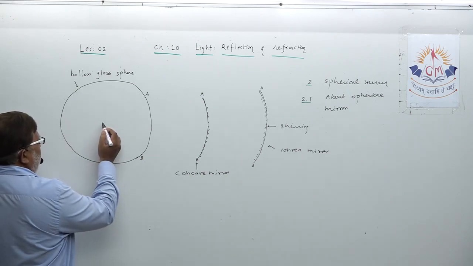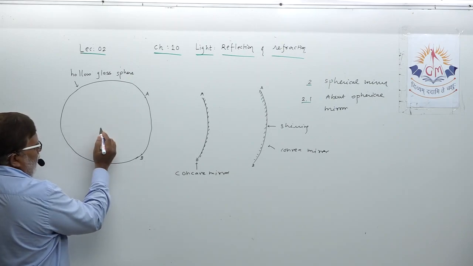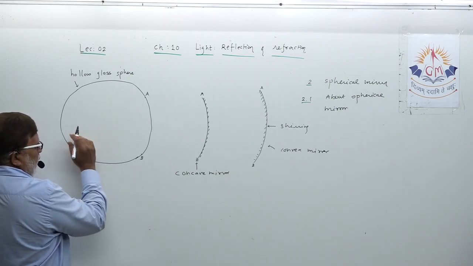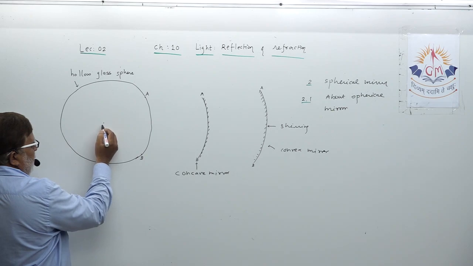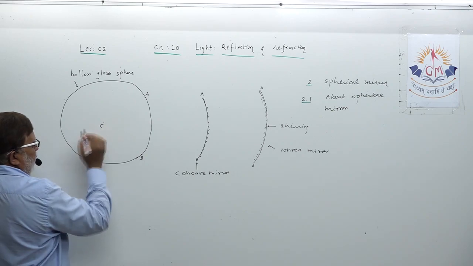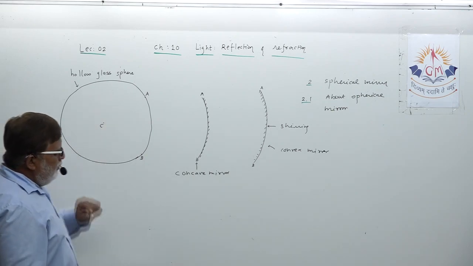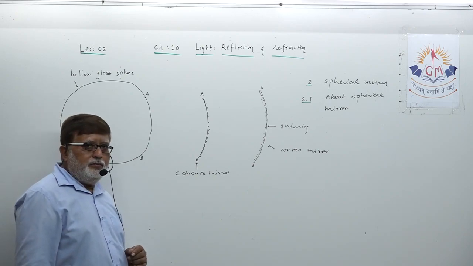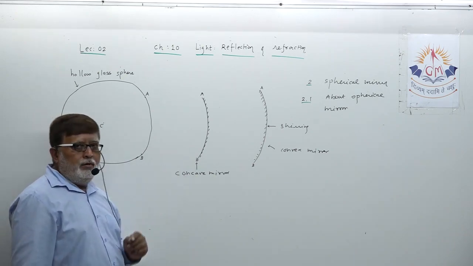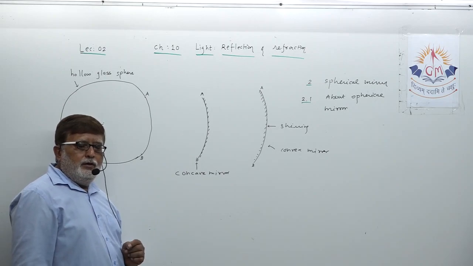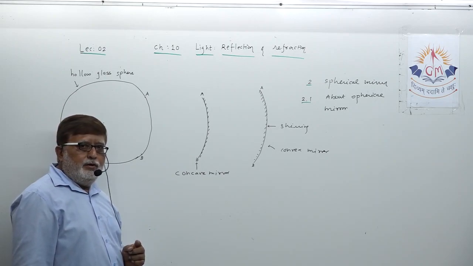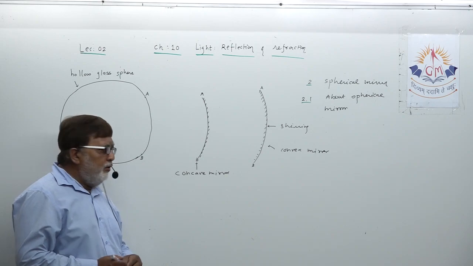Suppose dear student, this hollow glass sphere must have a center like every spherical object has. The center of this hollow glass sphere is known as the center of curvature of the mirror, okay dear student.